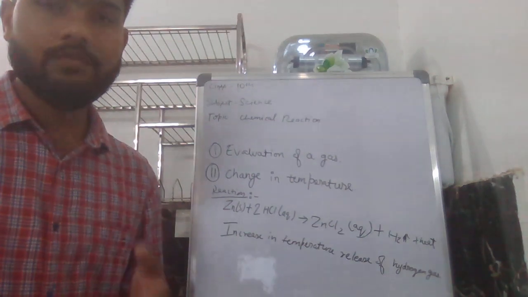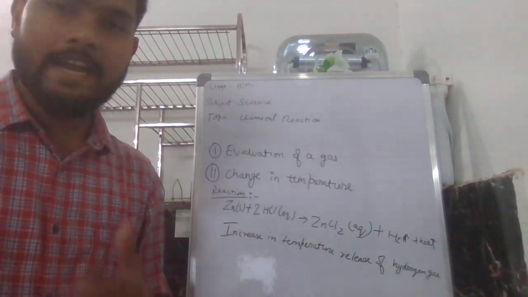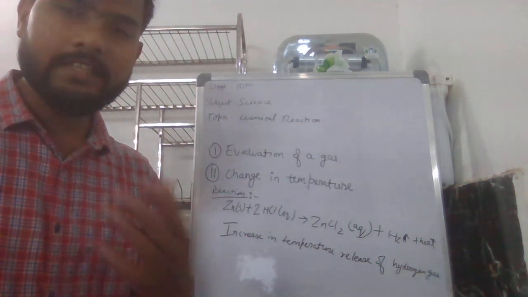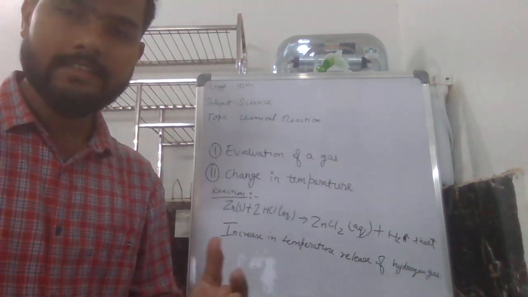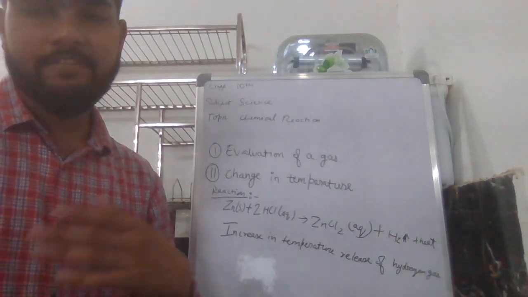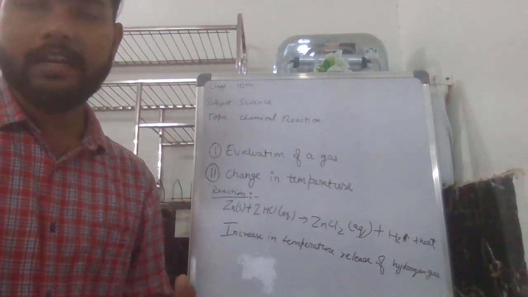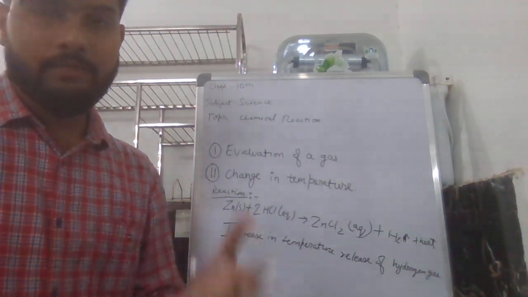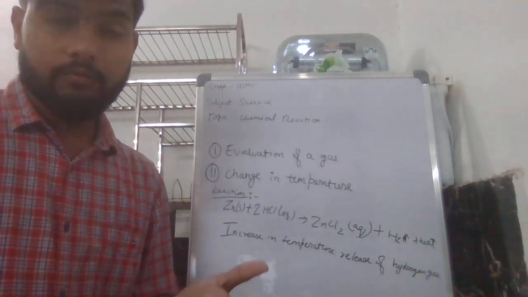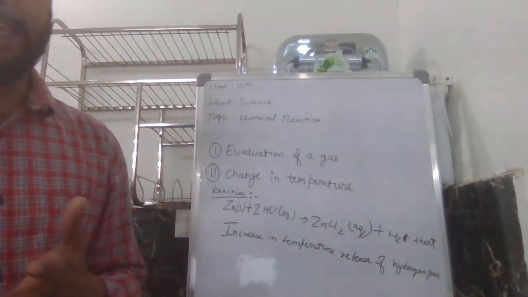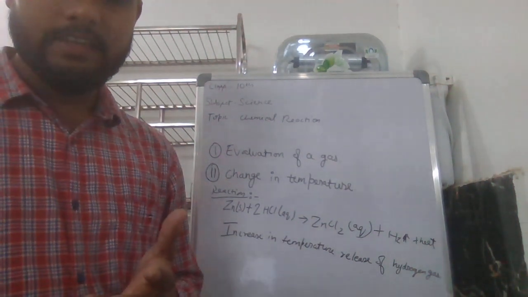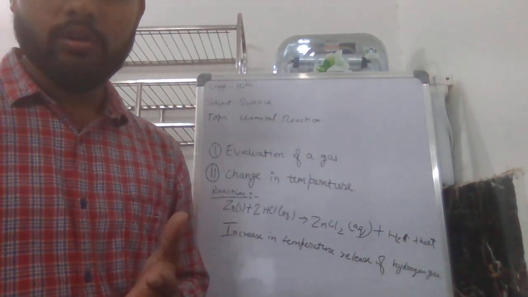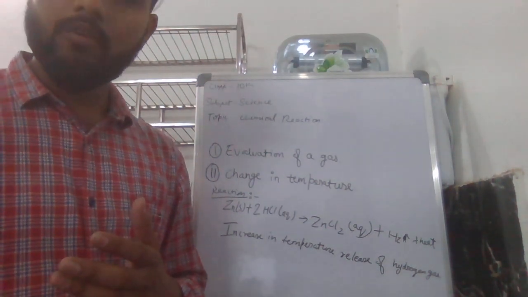Here is a question for you: when a candle burns, both physical and chemical changes take place. Identify these changes and give another example of a phenomenon in which both chemical and physical changes take place. So this is the homework for you.